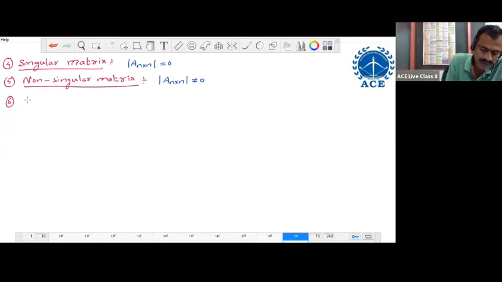Next, sixth one. Inverse or reciprocal of a square matrix.